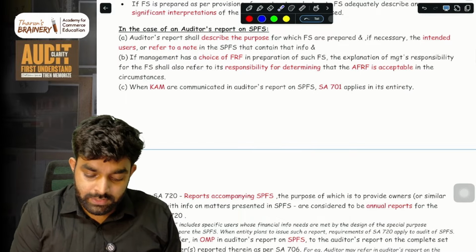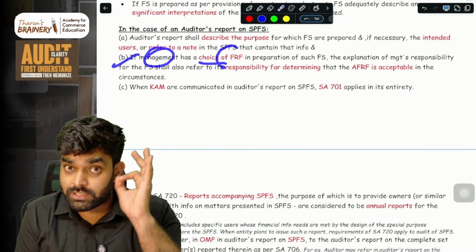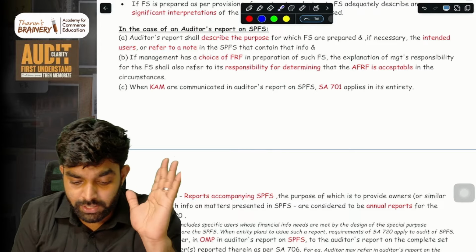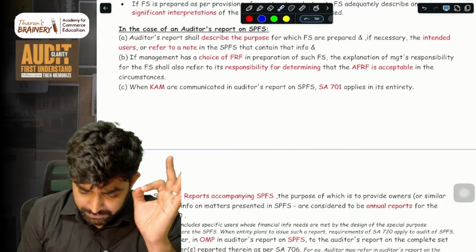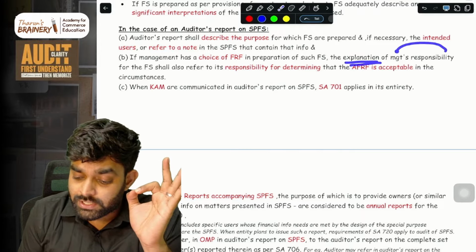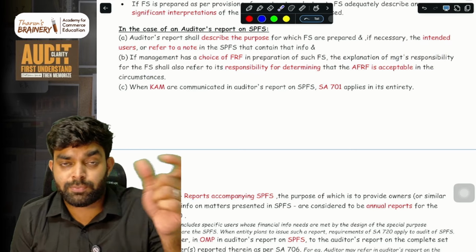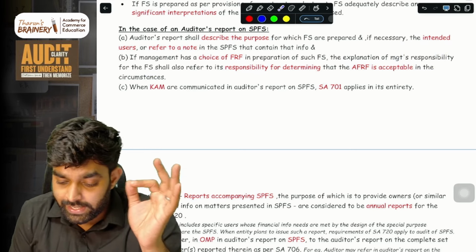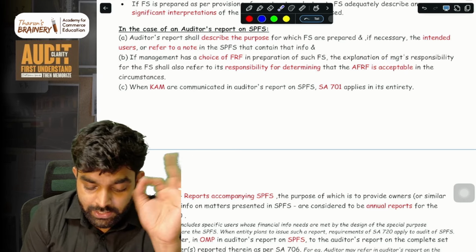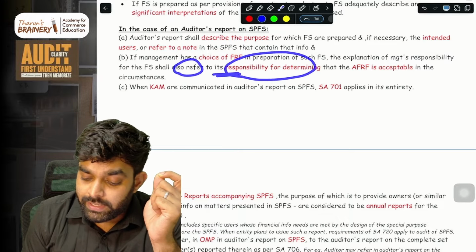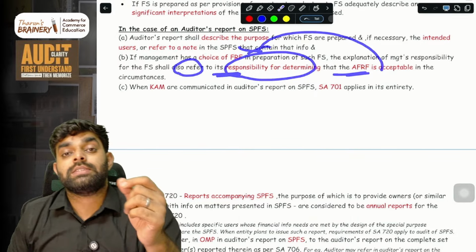If management has a choice of which financial reporting framework to choose, then in the explanation of management's responsibility for financial statements section, you have to refer to the responsibility for determining whether the financial reporting framework is acceptable or not.